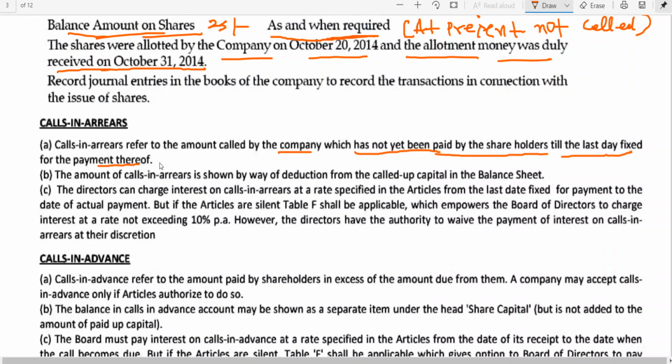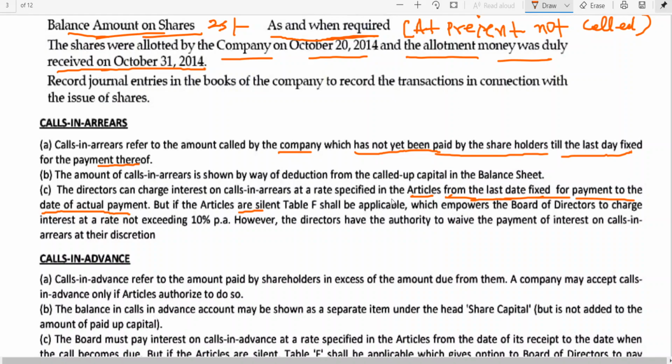The directors can charge interest on calls in arrears at the rate specified in the articles, from the last date fixed for payment to the date of actual payment. But if the articles are silent, the rate of interest has to be mentioned in the articles of association, which is an internal document.